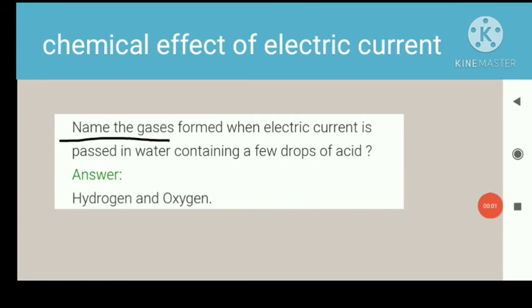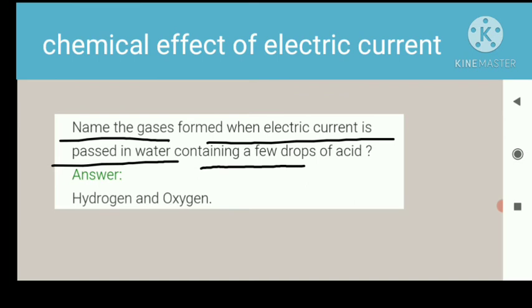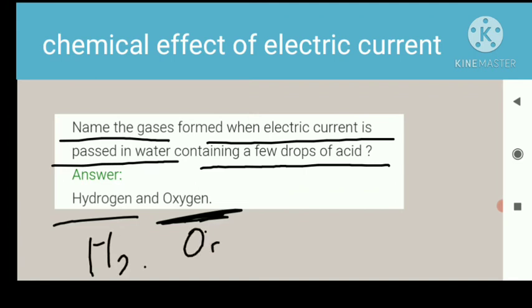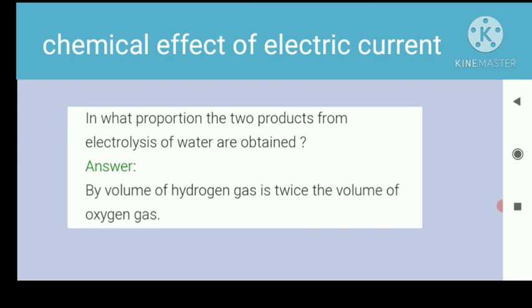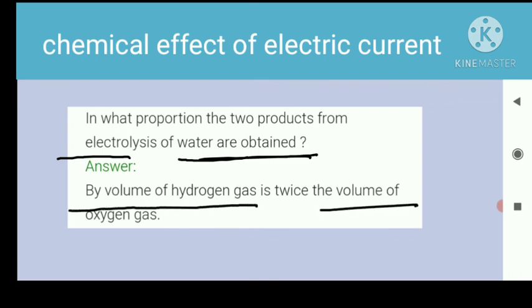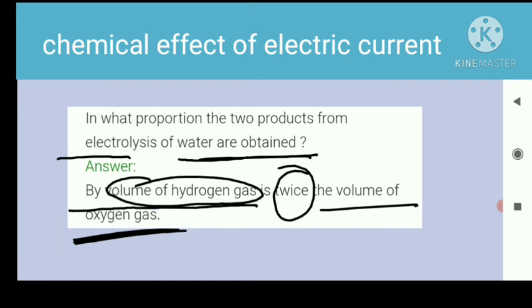Name the gases formed when electric current is passed in water containing a few drops of acid. Hydrogen and oxygen gas are produced. In what proportion are the two products obtained from electrolysis of water? The volume of hydrogen gas is twice the volume of oxygen gas.